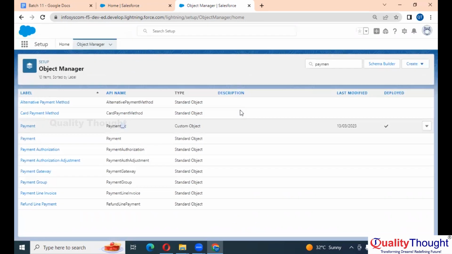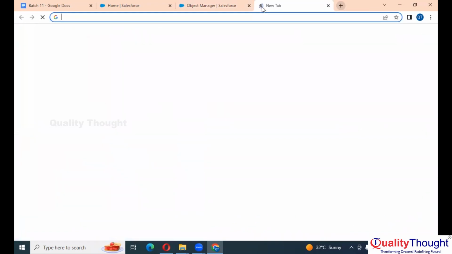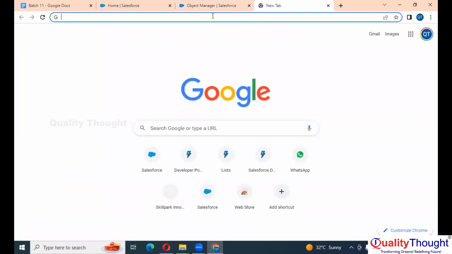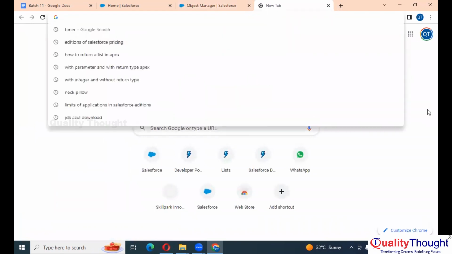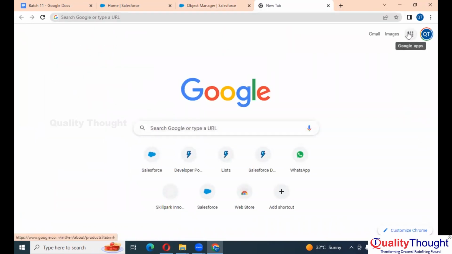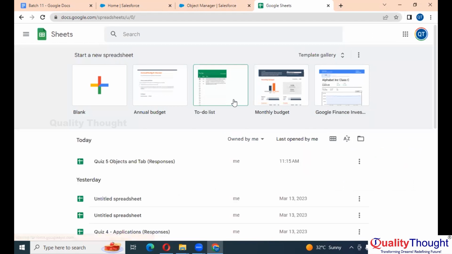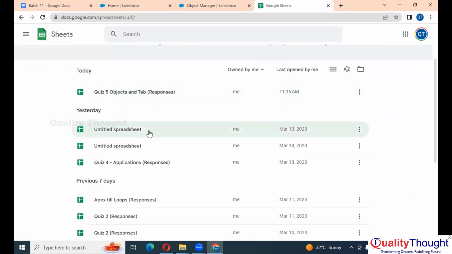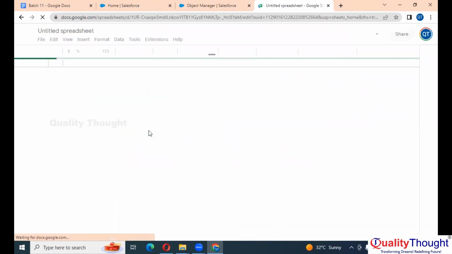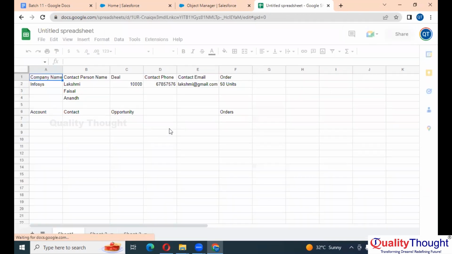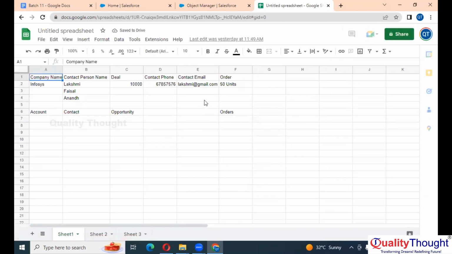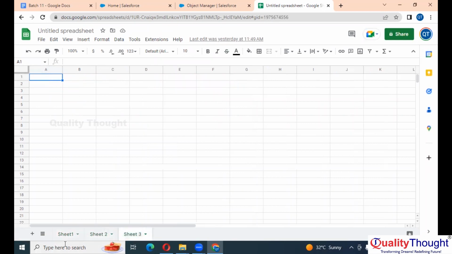If you see here, the study sheet, right? Yesterday we discussed this sheet. This is your object, this is another object, and this is another object.